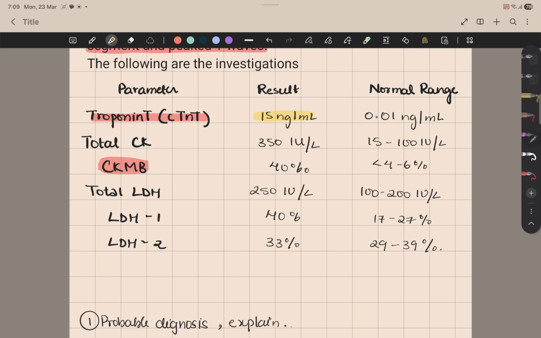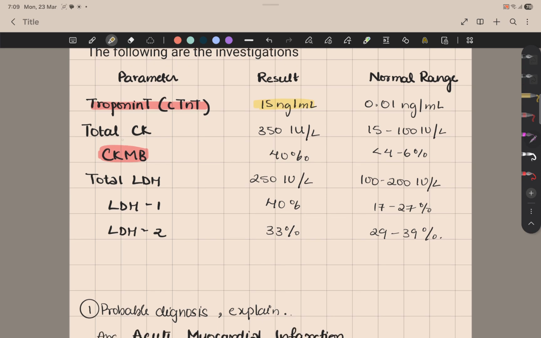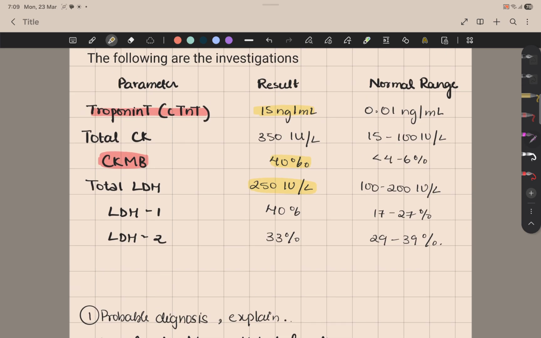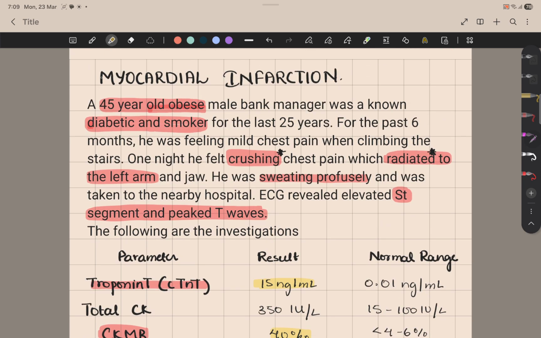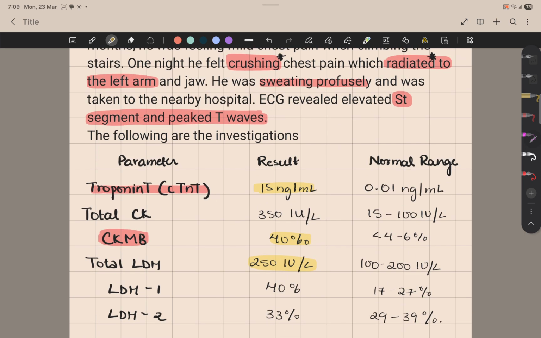The normal value is 0.01 nanograms, but here you have 15. Same, you have total CK, creatine kinase, increased, and you also have CKMB increased. LDH is also increased. Now all this gives you the myocardial infarction.